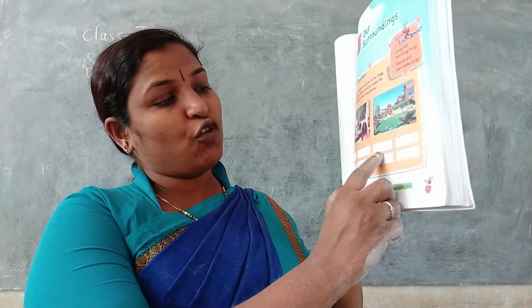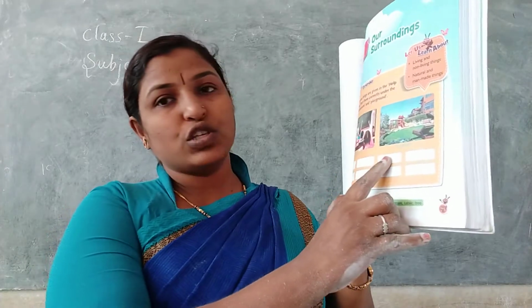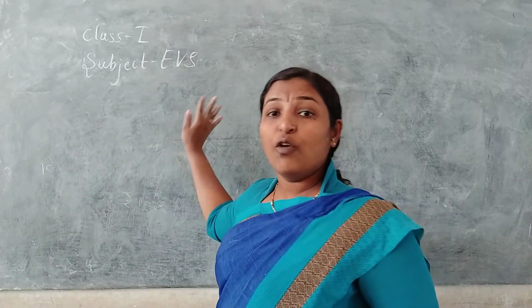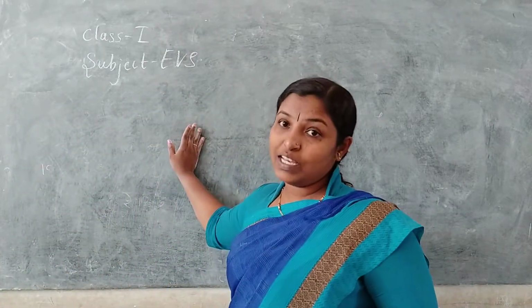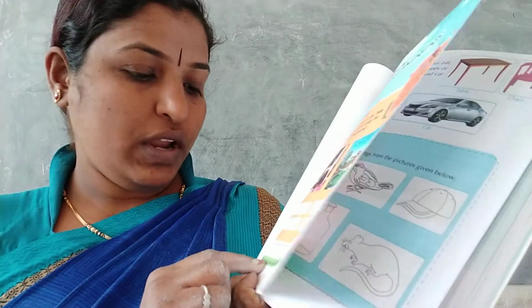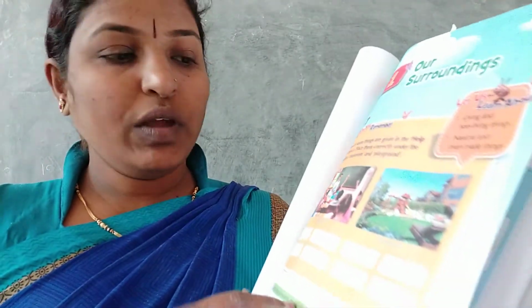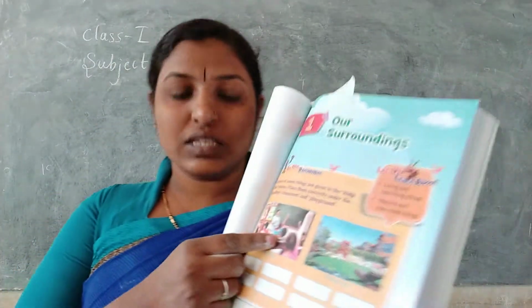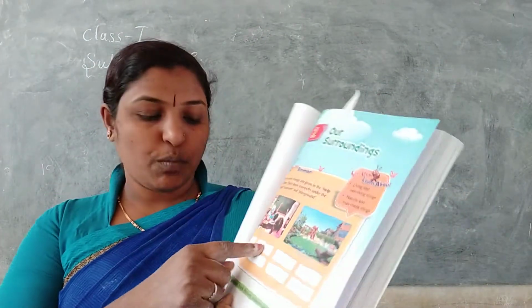Here, this is playground. Four boxes have been given here. In the first box, you write swing. Second, blackboard. See, this is a blackboard. Where will it be? This will be in the classroom. So in the first box of classroom, you write blackboard. Third one is book. Will a book be in the playground or in the class? Books will always be in the class. So in the second box, you write book.